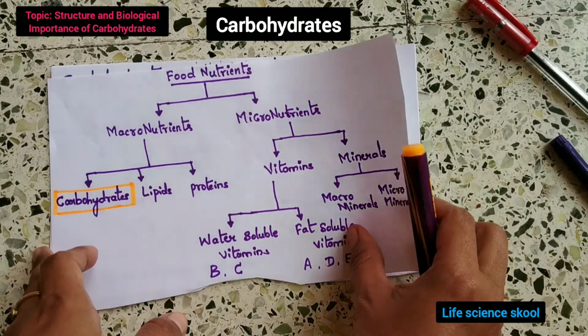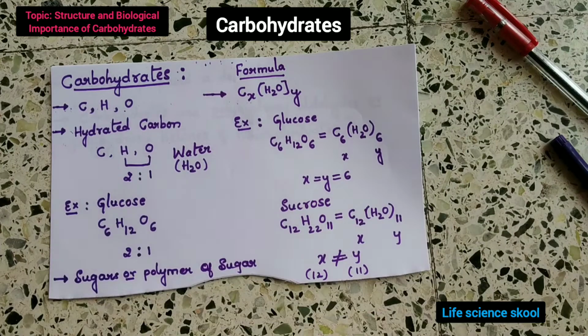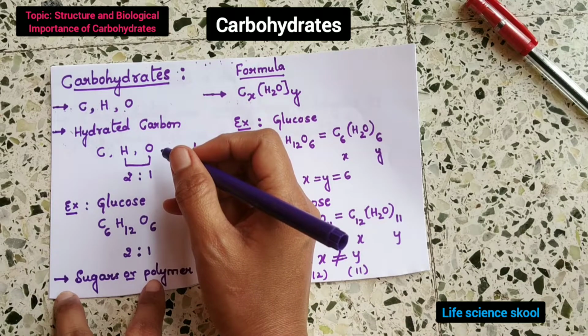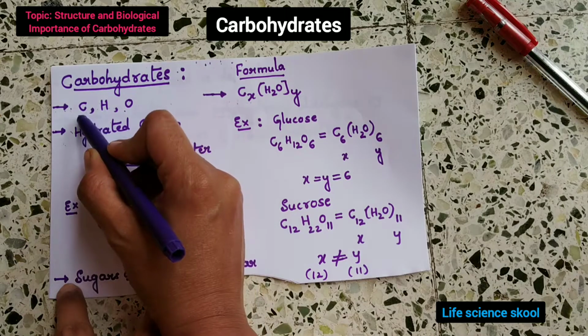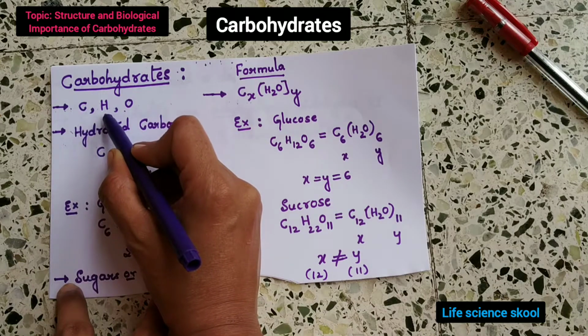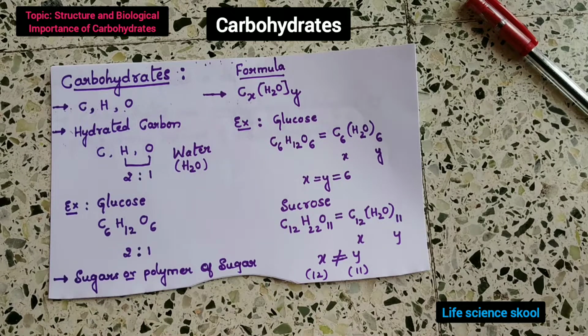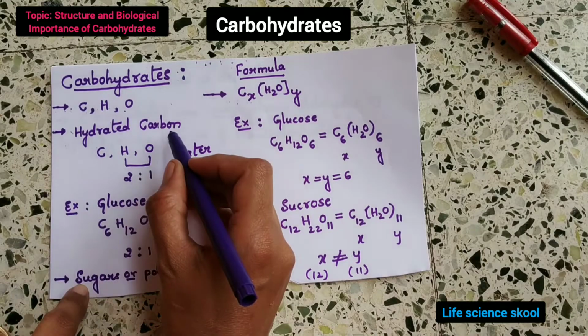Now, what are these carbohydrates? As the name indicates, carbohydrates are composed of carbon, hydrogen and oxygen. These are also called hydrated carbon.